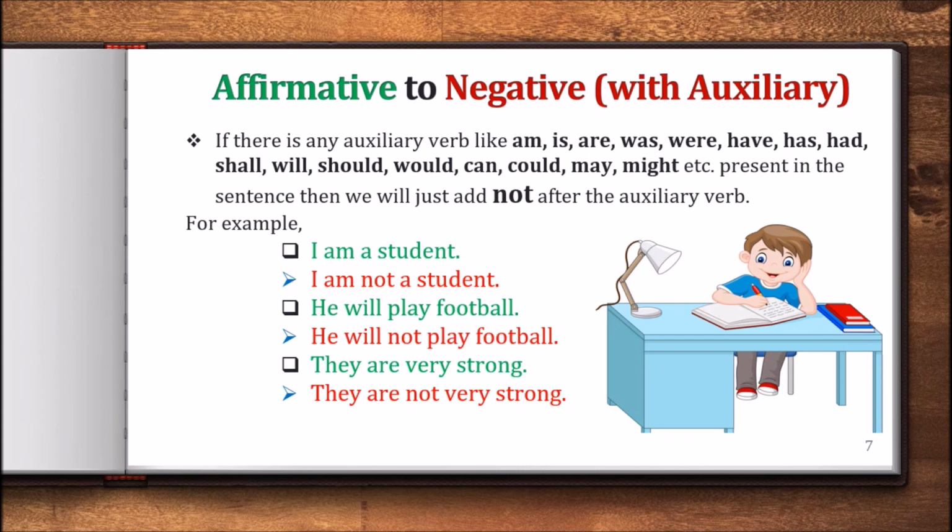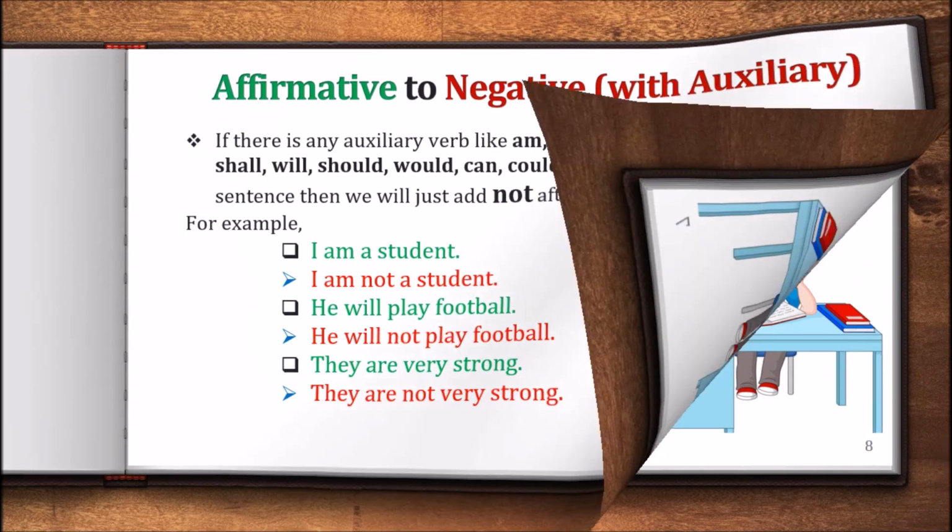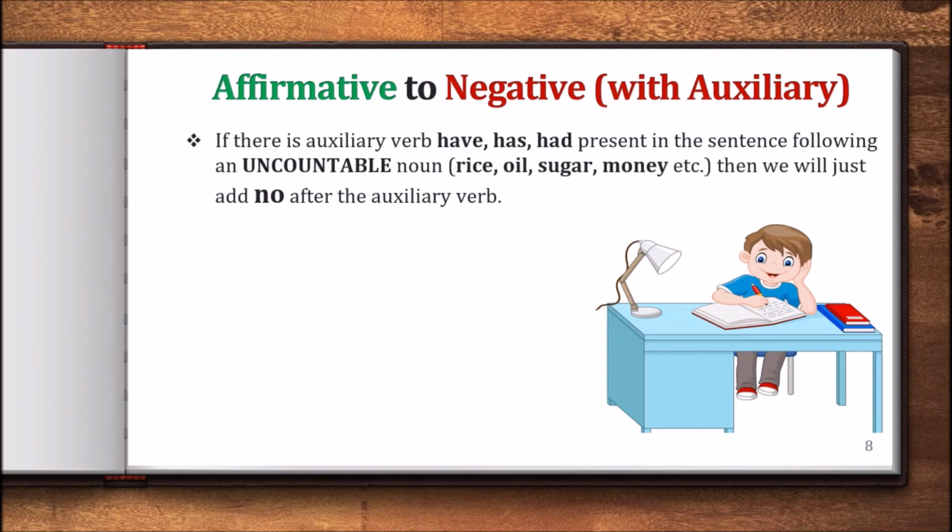So let's move on to the next page. The second rule is if there is auxiliary verb have, has, had present in the sentence following an uncountable noun. I guess you know what is uncountable noun. The noun which we cannot count, like rice, oil, sugar, money.